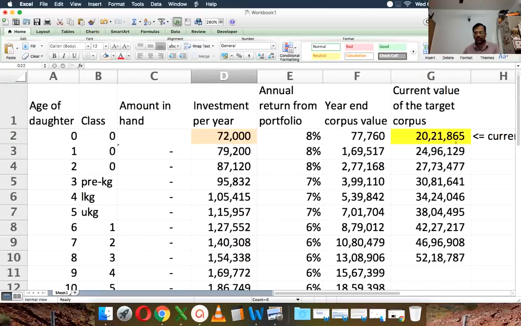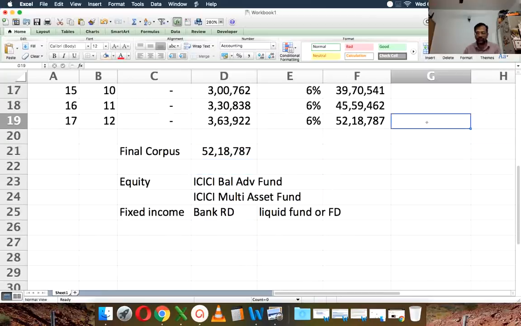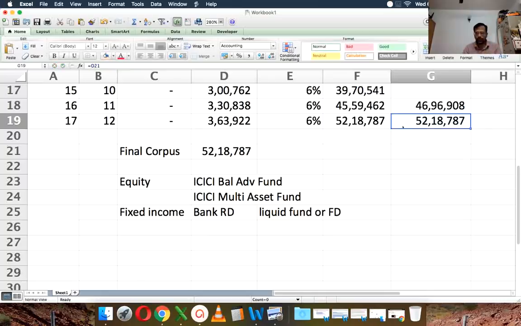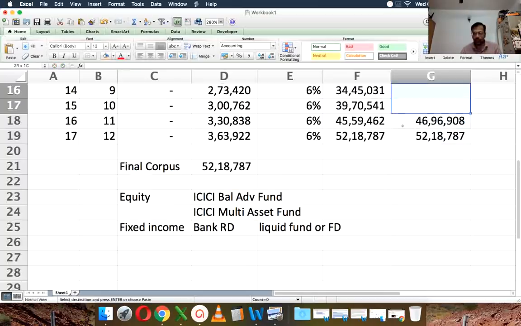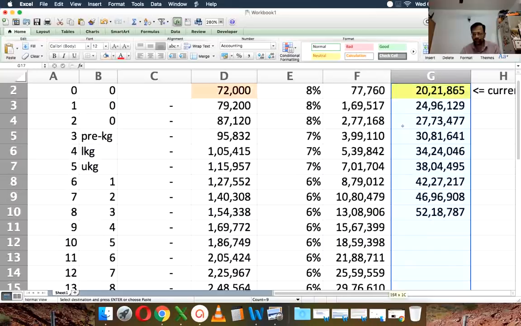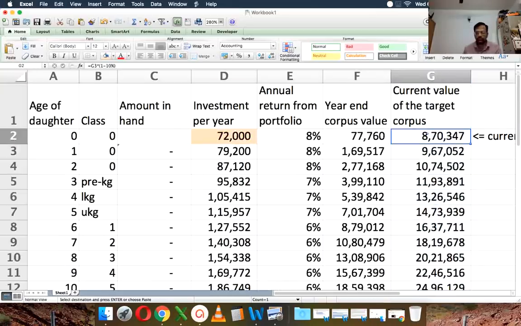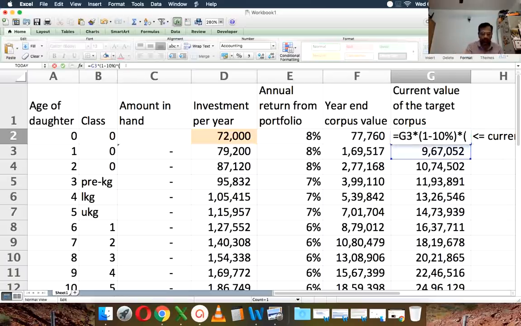And we can find out the devaluation at 10%. This is 52 lakhs. And we devalue this by 1 minus 10%. Apologies if there are any mistakes in my rows. I'm just doing it live, so I'm prone to make mistakes. There you go. And I can even do it one more time. Remember, I did it as a year end value, so I need to do it one more, 1 minus 10%.